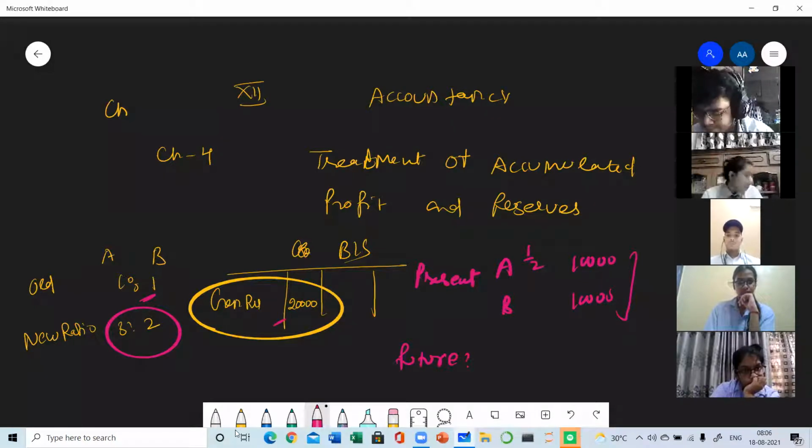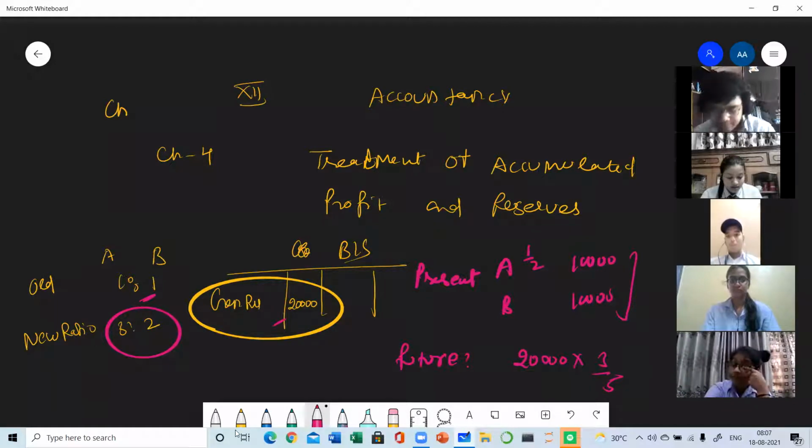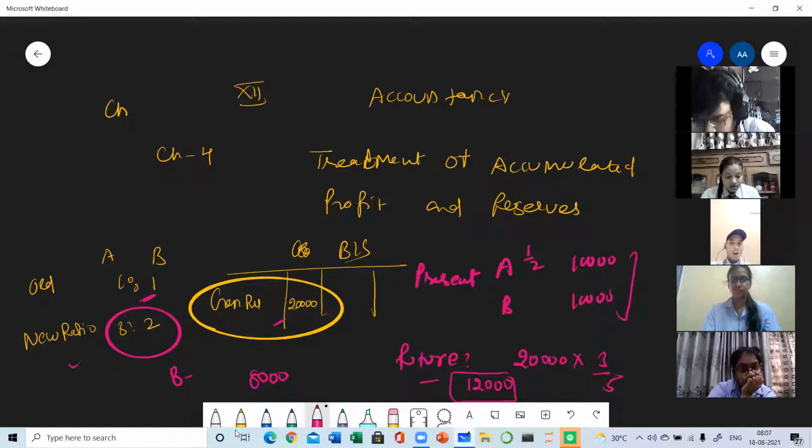Suppose in future, the amount of the general reserve remains the same, which is 20,000. So 20,000 into 3/5, as A's share in future will be 3/5. So it's 12,000. So A will be getting 12,000 and B will be getting 8,000. Because in future, the general reserve will be distributed in new ratio. And in present, the general reserve will be distributed in old ratio. Clear? The general reserve will be distributed in old ratio in the present and in new ratio in future.